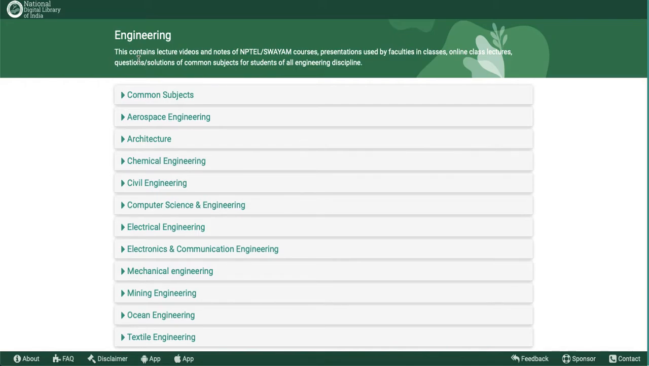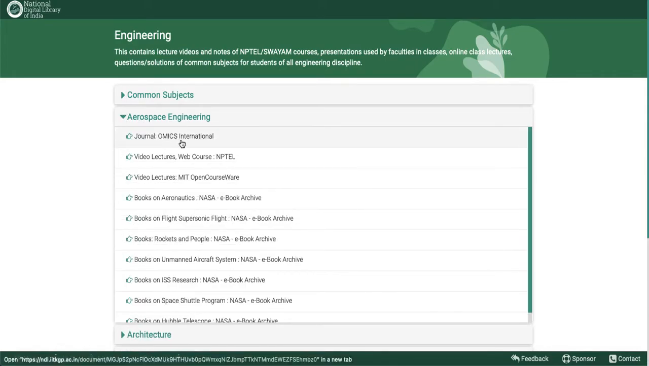It will look like this: common subject, aerospace engineering. Just click on aerospace engineering. If you are from aerospace engineering, it will showcase the details or content related to aerospace, like journals, video lectures of NPTEL, video lectures of MIT and open source, and many more things related to aerospace engineering. You can directly go to this tab and access the e-content of your respective branch.